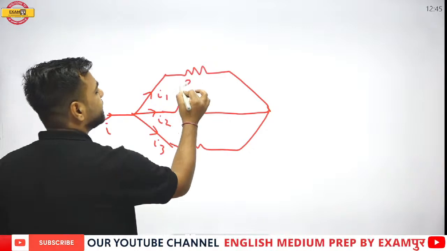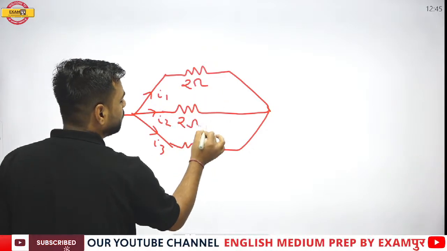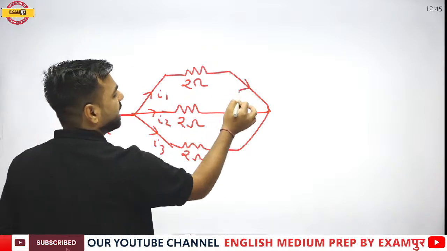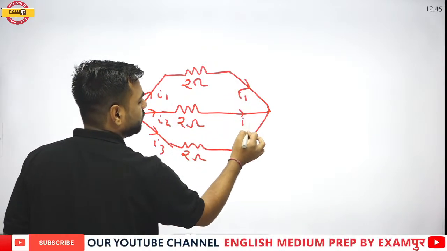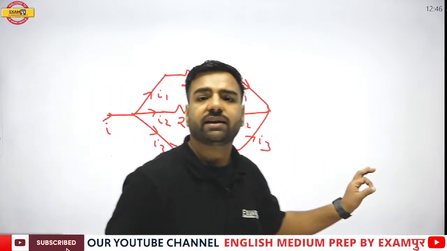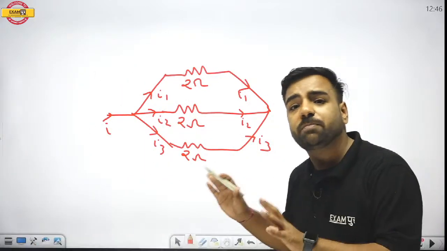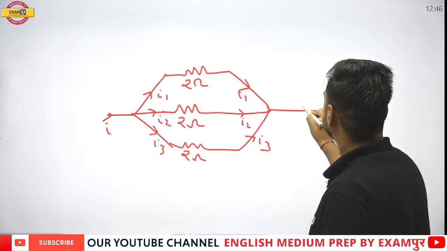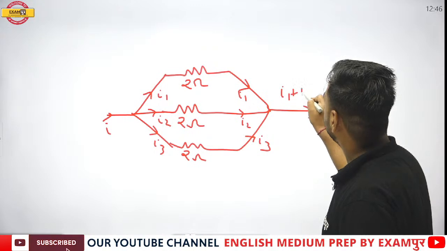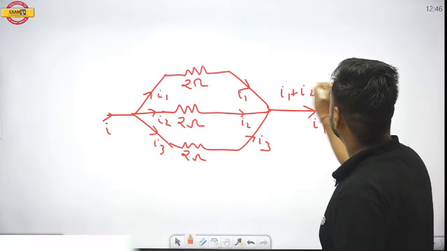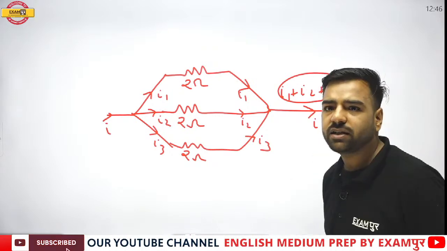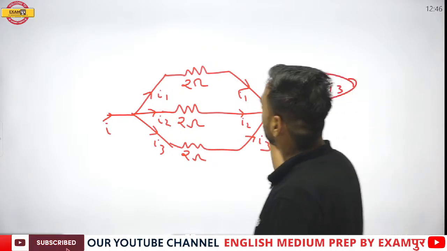Now we have resistances of 2 ohm, 2 ohm, 2 ohm. The current was here I1, I2, I3. That means current divided now. Whenever current divides, remember that the combination is parallel combination. And here we will have current I again, because I1 plus I2 plus I3 will give you current I again. Got my point? Here someone is asking you about the overall resistance.